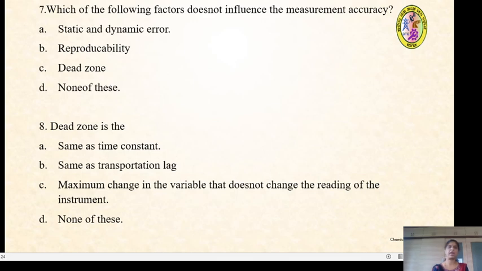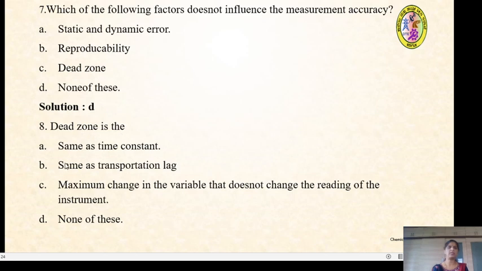I hope you are getting the answer. The answer is none of these. So the measurement accuracy will depend upon any particular quantity measurement. It does not depend upon static or dynamic error, reproducibility, or the dead zone.